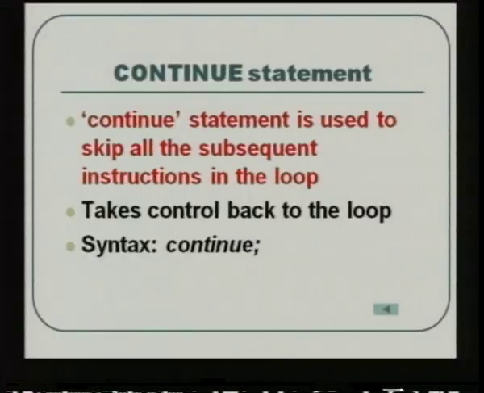Continue is another unconditional construct. It is used to skip all the subsequent statements in the current iteration of the loop, taking control back to the beginning of the loop for the next iteration. The syntax is continue with a semicolon. The break statement is used to jump out of the loop. In continue, it will just leave the rest of the statements in the loop and start from the next iteration again. So break is to remove all association with that particular loop body, while continue is just to skip all the statements in the loop once and proceed with the next iteration.